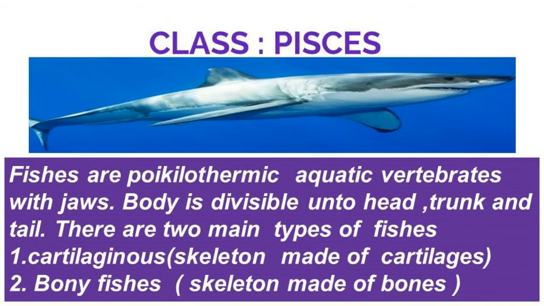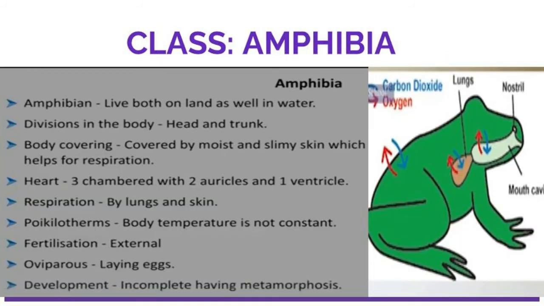Cartilaginous fishes have a skeleton made up of cartilage. Example, sharks. Bony fishes have a skeleton made up of bones. Example, mullets. The third class is Amphibia. Amphi means both, bio means life. So this class can live in both water as well as land. That type of organism is called an amphibian.